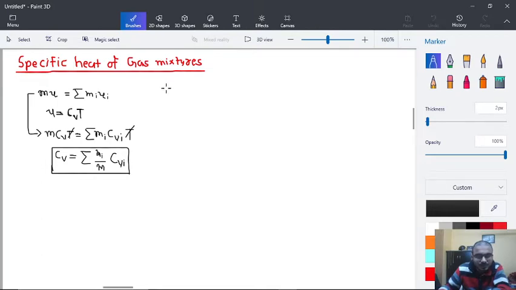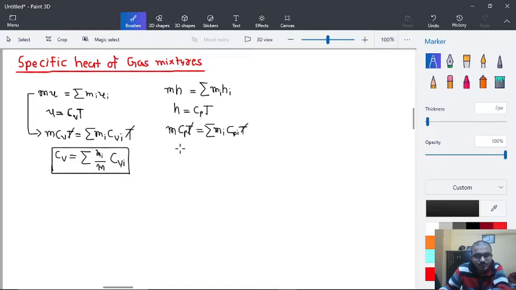Here m h is equal to sigma mi hi. Also h is equal to cp t, so we can write m cp t is equal to sigma mi cpi t. Again we can cancel t,